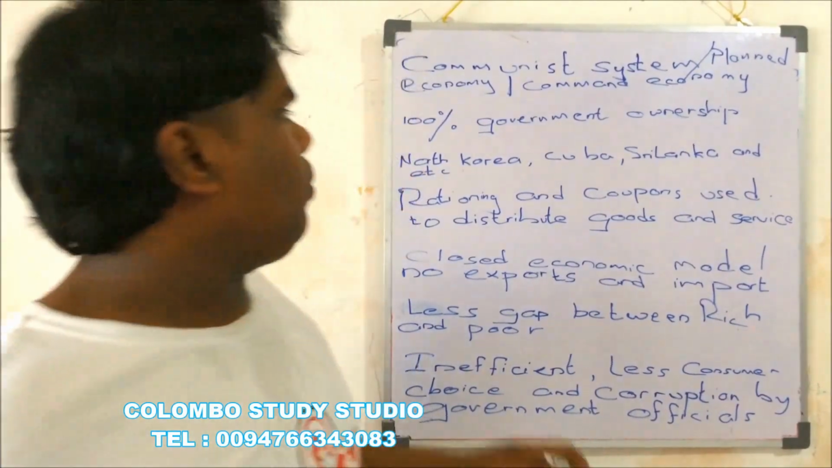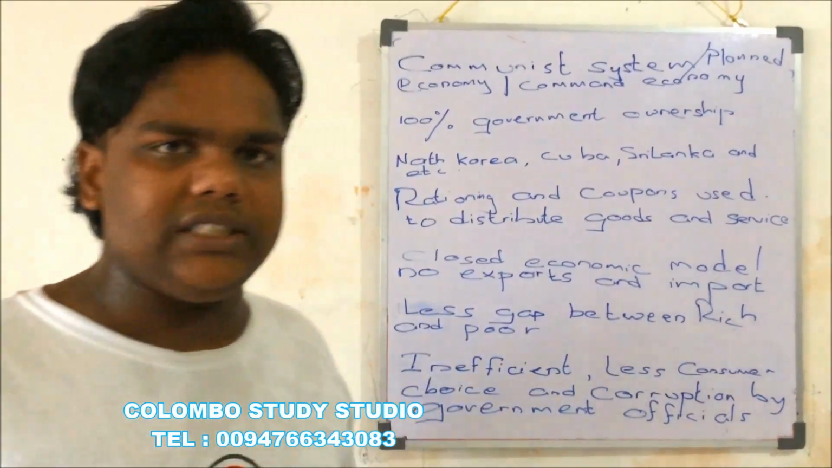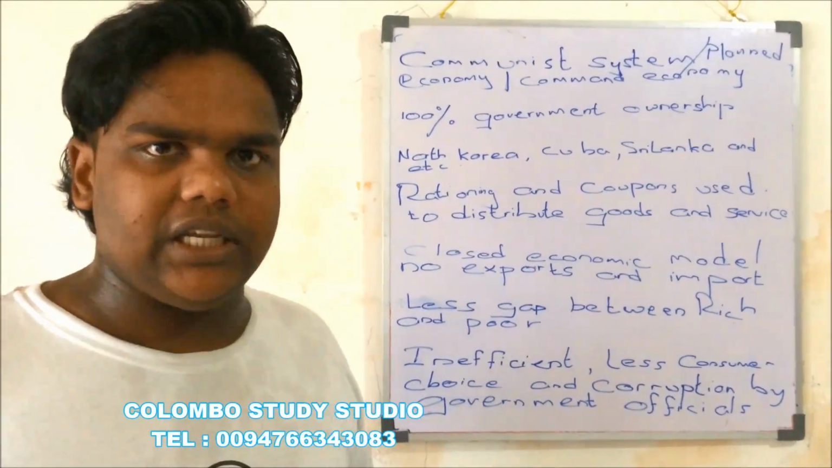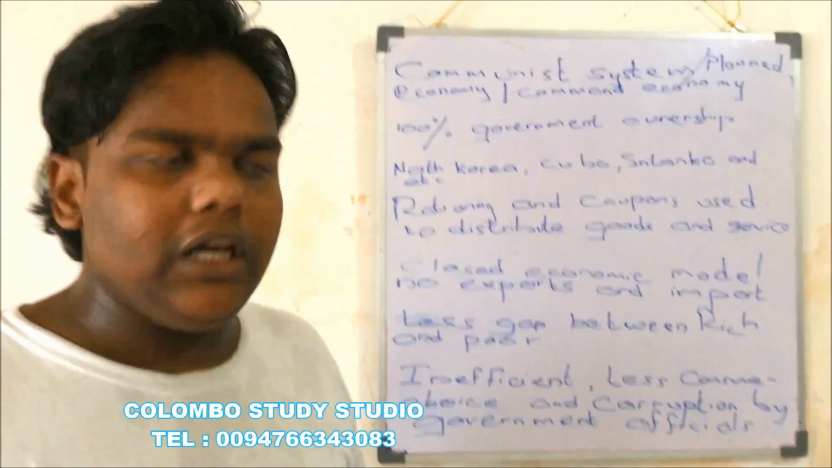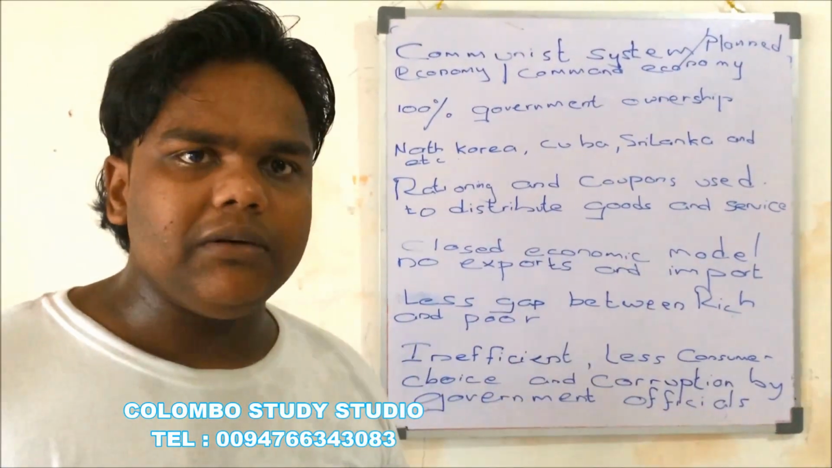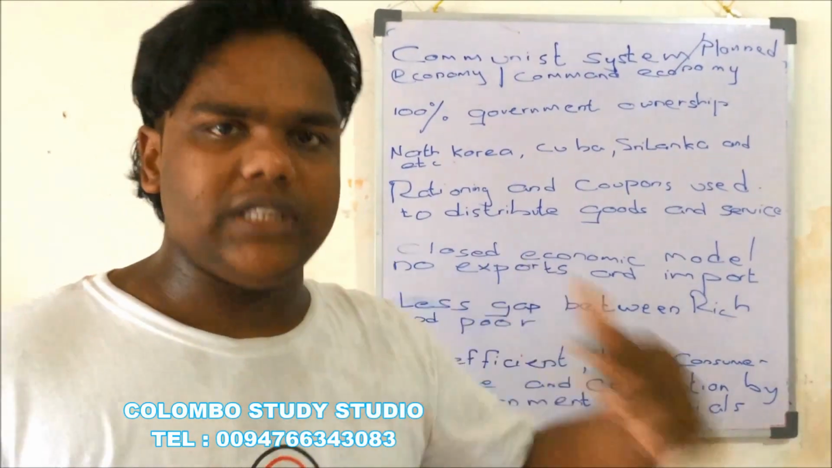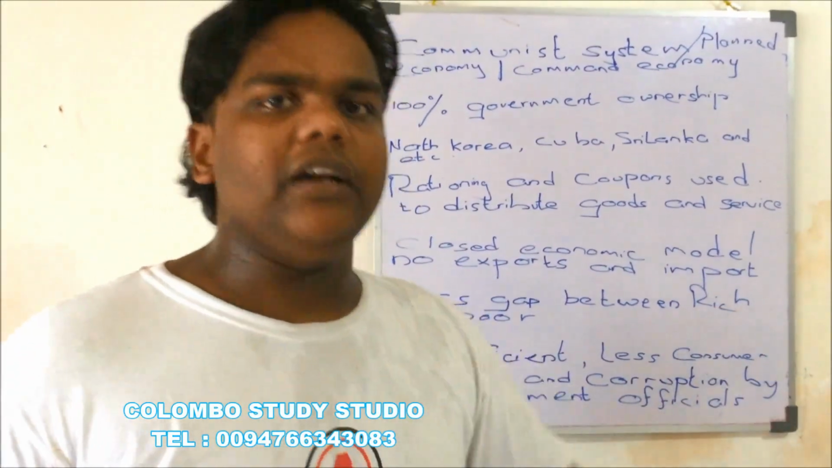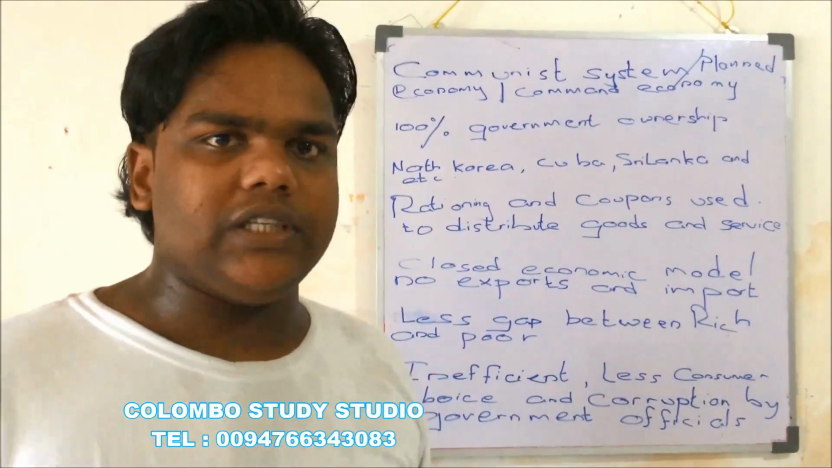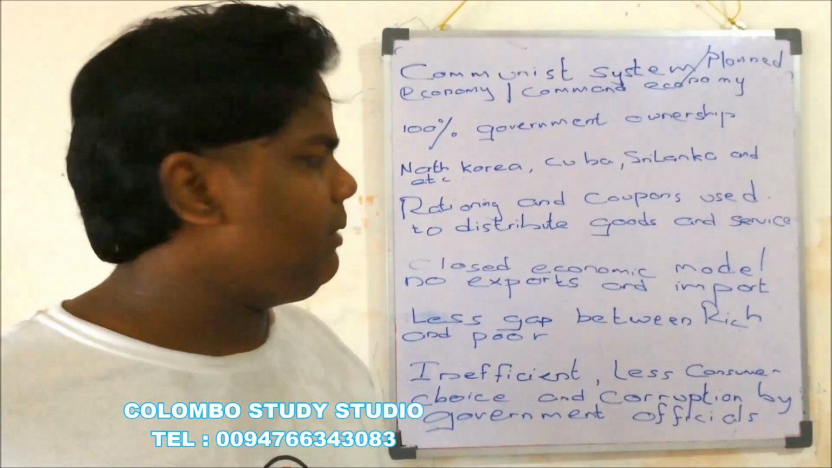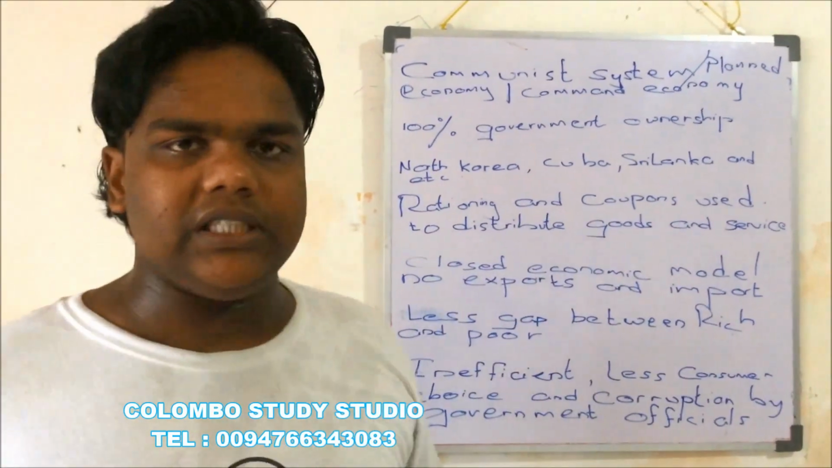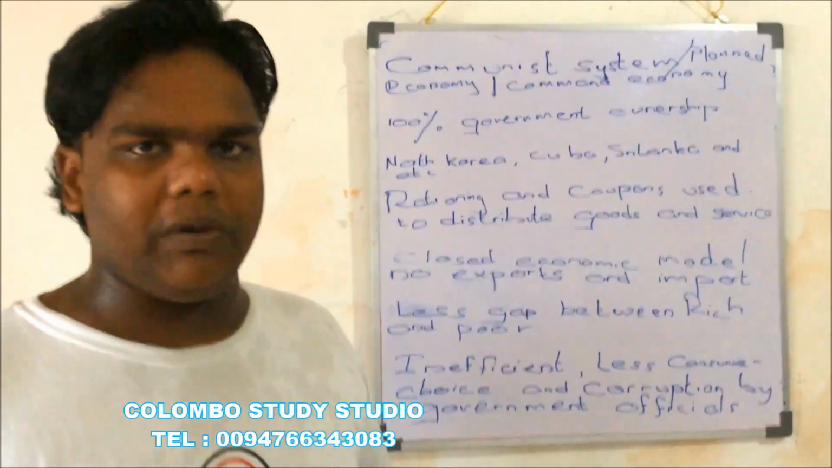Then, what is the main characteristic of the communist system? In this system, all the factors of production are owned by the government. People work for the government, and the government gives all the necessary goods and services to the public free of charge. How does the government give it to the public free of charge? It is given through a system referred to as the rationing and coupon system. What do I mean by rationing and coupon system?